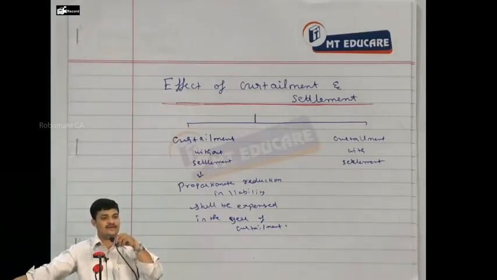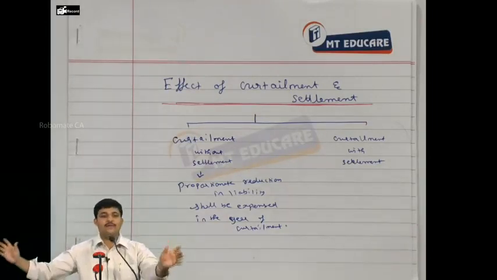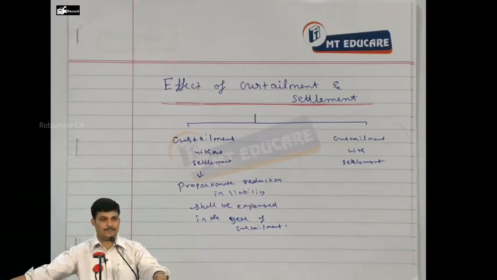Suppose we have created liability for 100 employees and our liability is say 5 lakhs. We have so far created liability for 100 employees and our liability is 5 lakhs. And only 2 years have been completed from the commencement.